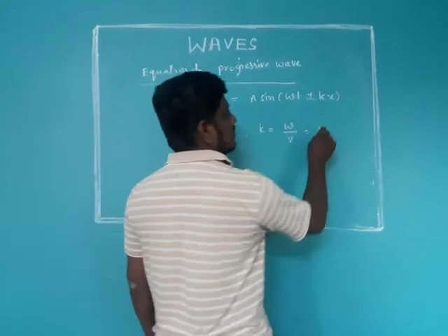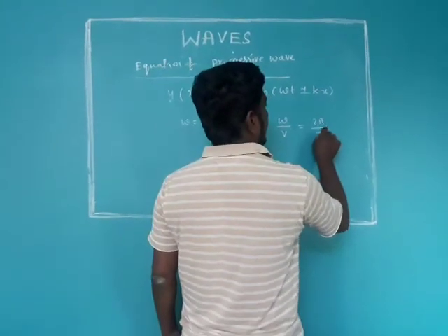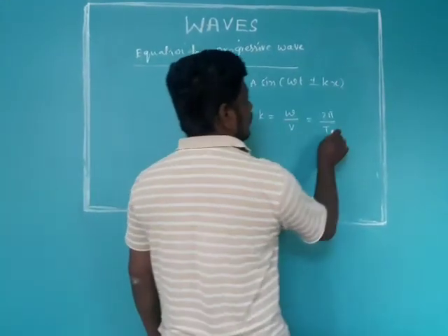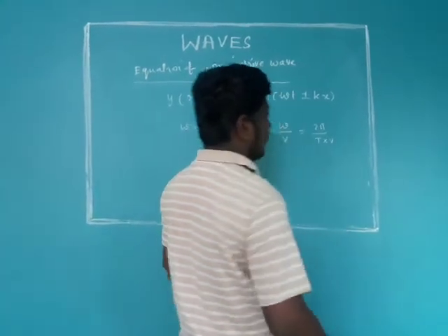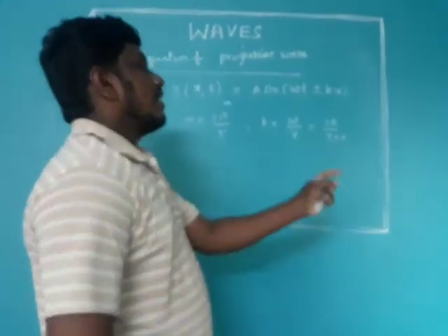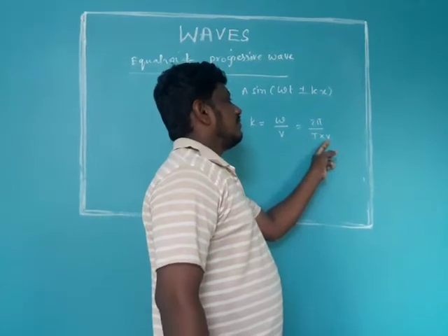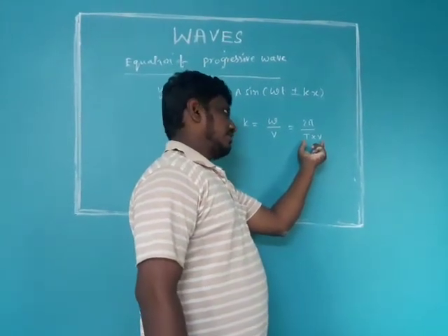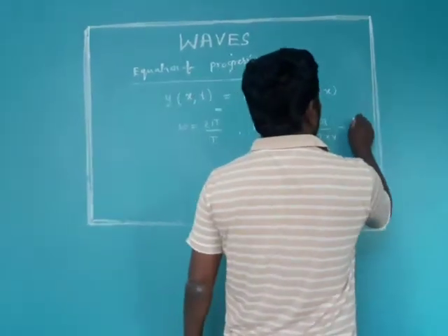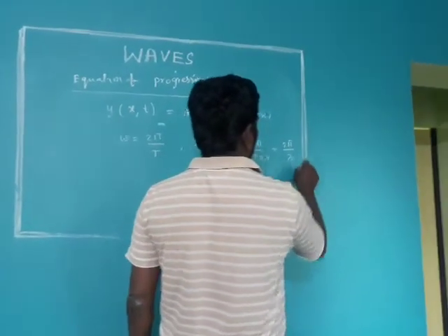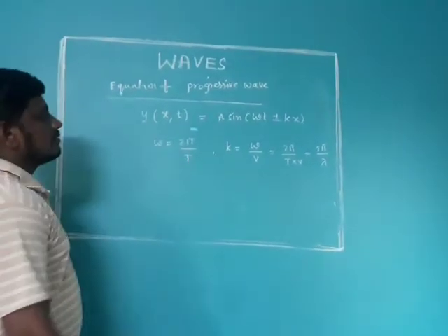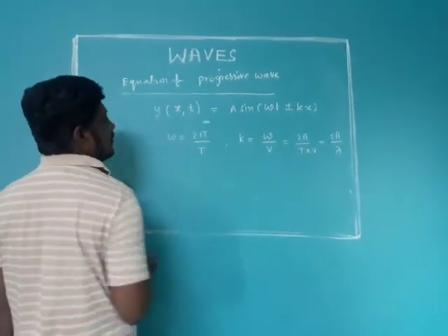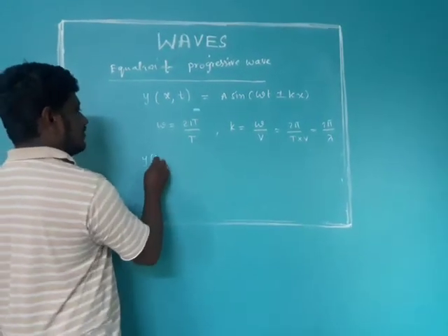Omega can be written as 2 pi by T into v. So time period into velocity of wave. Time period is the time taken for one wavelength. So this is nothing but 2 pi by lambda. These two things we will substitute in the above progressive wave equation.